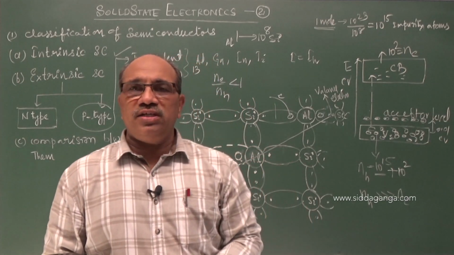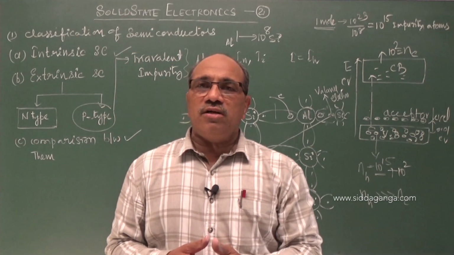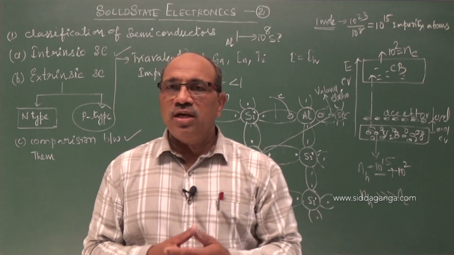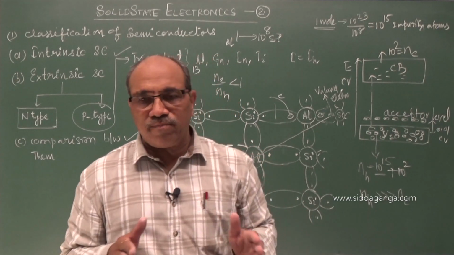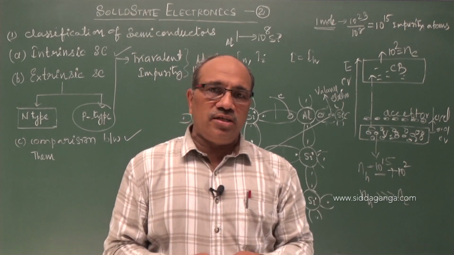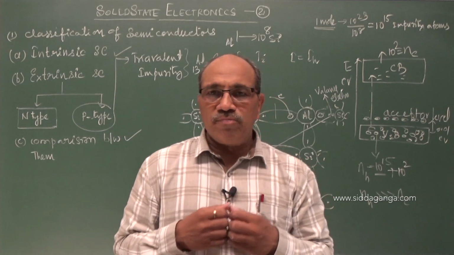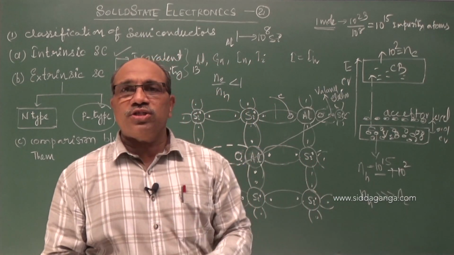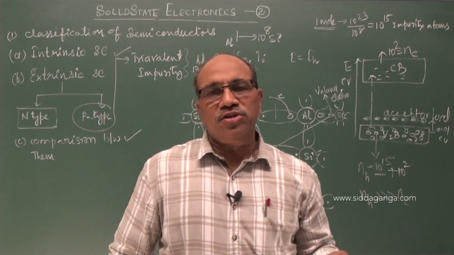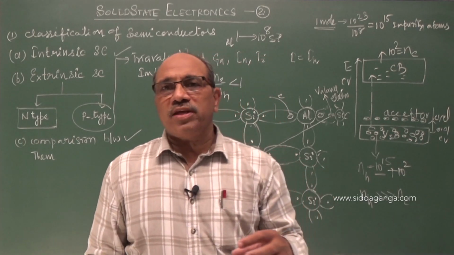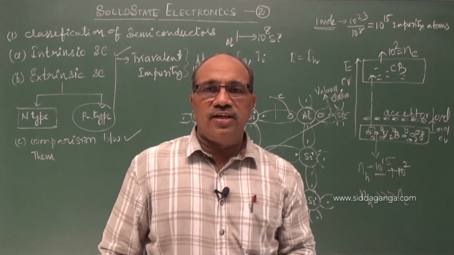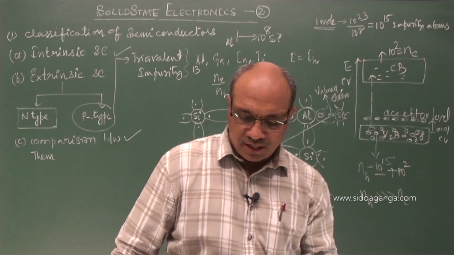How the PN junction is designed, its IV characteristic in forward bias and reverse bias, and applications we have to see. As such, P type and N type are not employed as devices. By suitable combination with a special technique, we design devices like the PN junction diode and transistors, which can be used in electronic circuits. We have to discuss those, but this is an important part of the basic classification of semiconductors into intrinsic, extrinsic, and also P type and N type, and who the majority and minority carriers are.